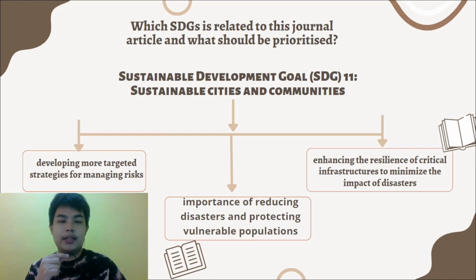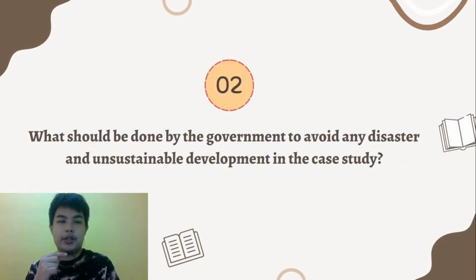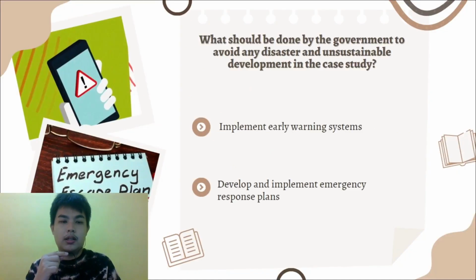The study prioritized the importance of reducing disaster and protecting vulnerable populations, developing more targeted strategies for managing risks, and enhancing the resilience of critical infrastructure. To achieve this, the government and citizens of Padang City, Indonesia should take action to reduce seismic hazard in the region. The second question is, what should be done by the government to avoid any disaster and for sustainable development in the case study? The thing that Padang City government can do is, first, implement early warning system.